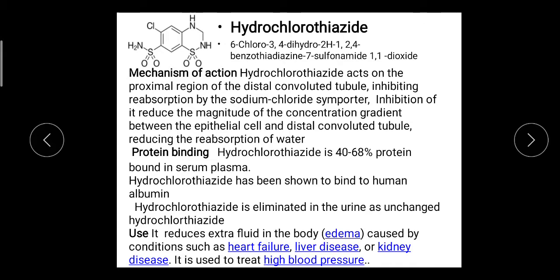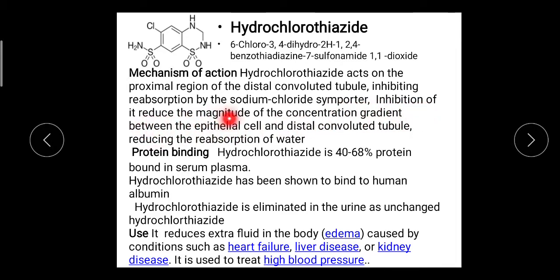Mechanism of action: same mechanism of action, but hydrochlorothiazide is more potent than chlorothiazide. Hydrochlorothiazide acts on the proximal, meaning early region of the distal convoluted tubule. It inhibits reabsorption of sodium and chloride ions by inhibiting the sodium chloride transporter, the importer.